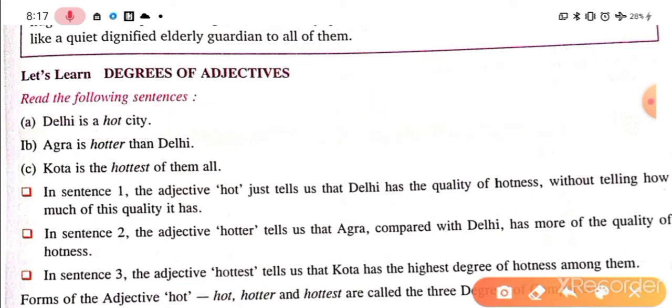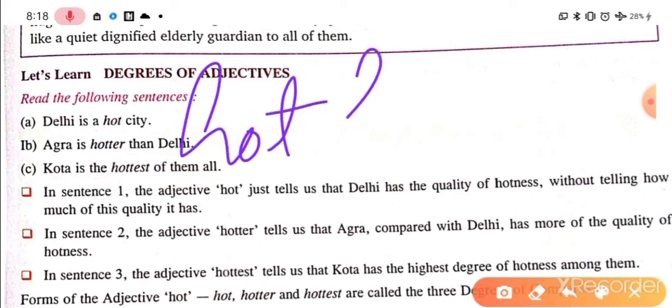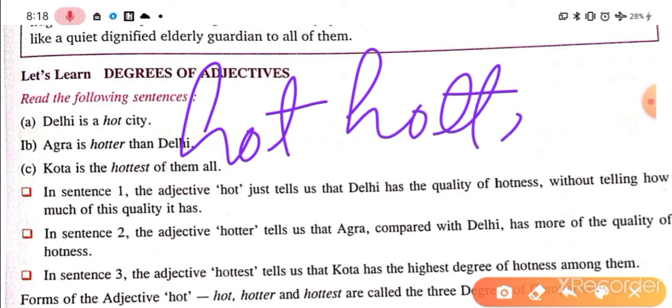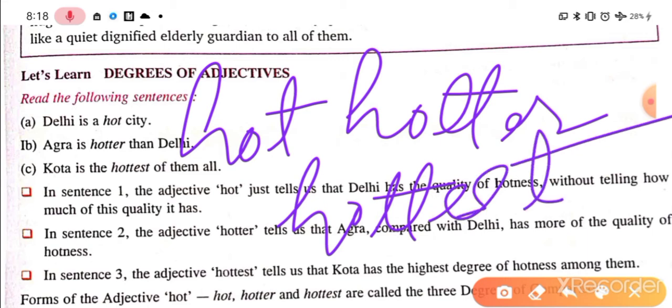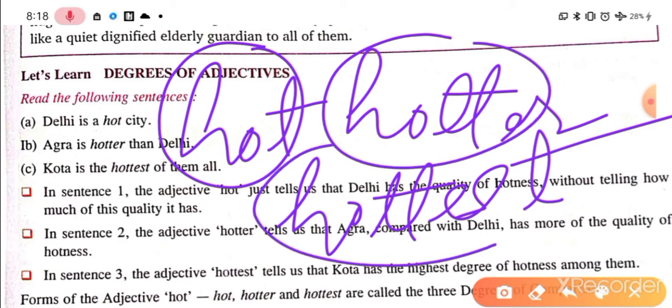Next sentence. Agra is hotter than Delhi. Hotter is an adjective. Now you will see that this is another form of the adjective. Here hot was written and here hotter is written, right? Third, Kota is the hottest of all of them. See here, hottest. So here one word has been written in 3 forms: hot, hotter, and hottest. These are the adjective and degrees of adjective.